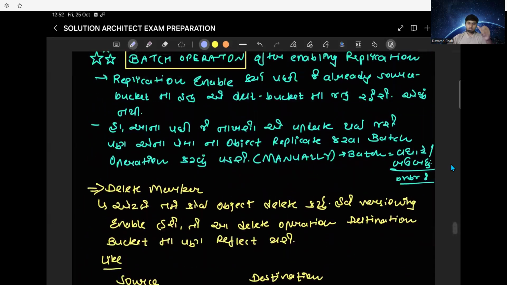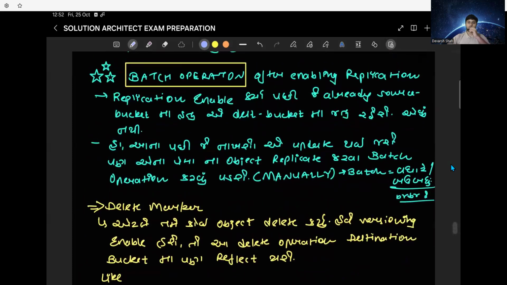But what batch operation is particularly used for is when we have objects in a particular bucket and we have not enabled replication yet. Now we are enabling the replication now.